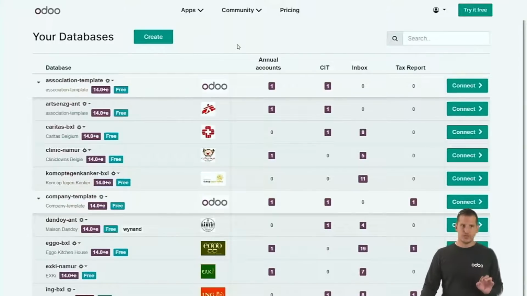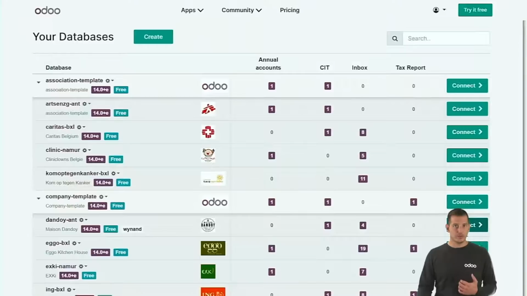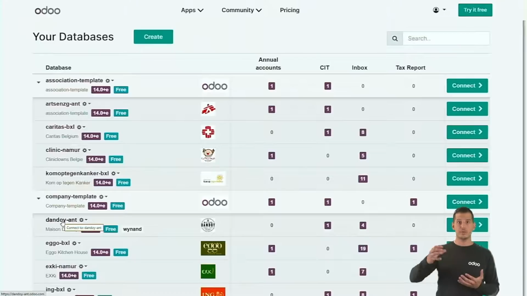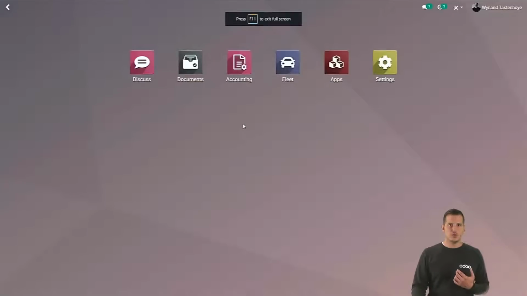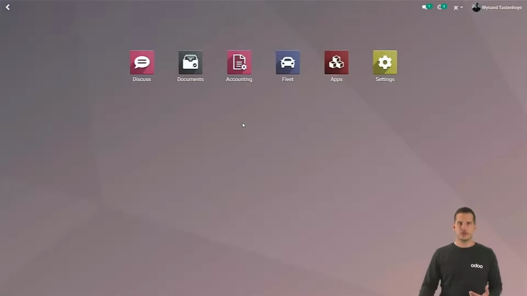So in order to connect to a customer, you can click on the connect button, or you can click on the right side of your customer in order to open multiple of them, each in its own tab. So let's dive into a customer. When you arrive at the customer, you will see the dashboard with all the different applications installed. We're going to start with the document application.